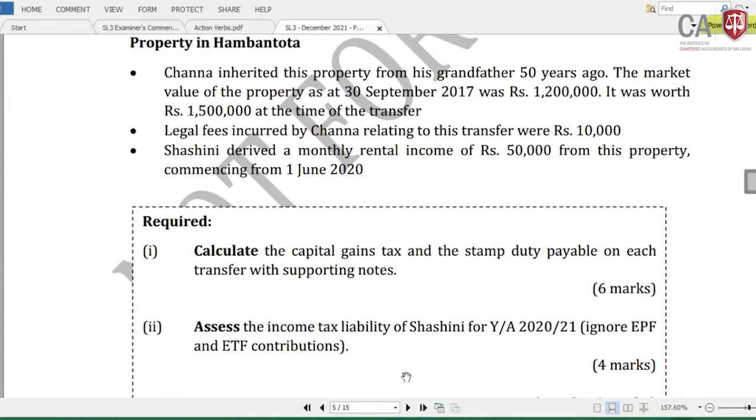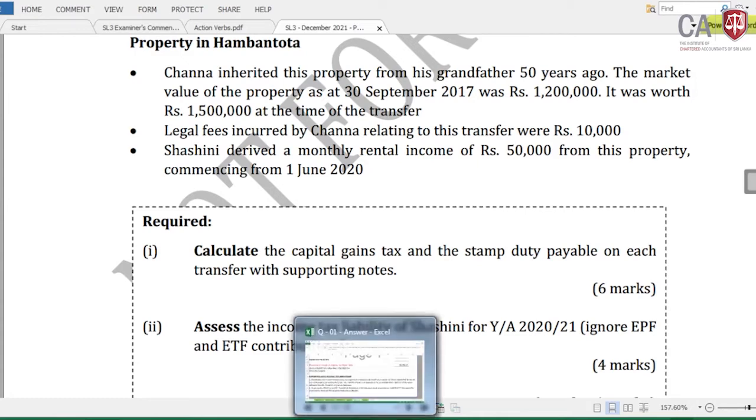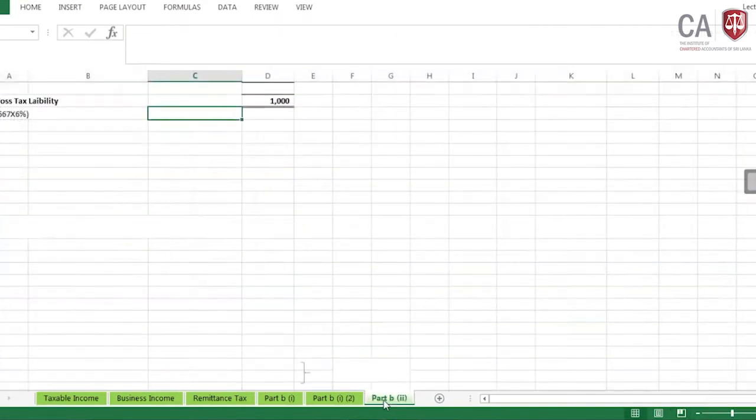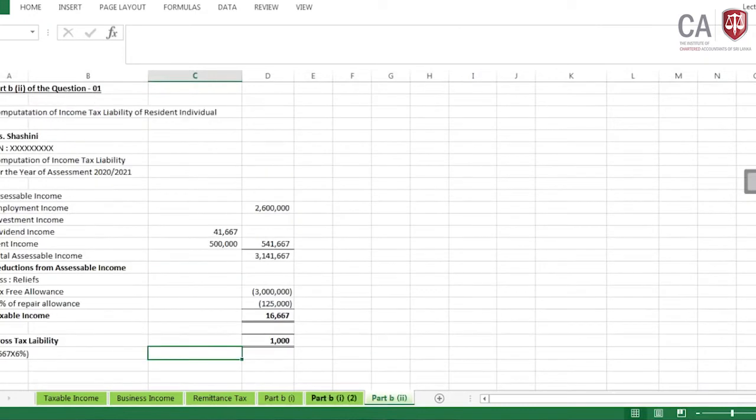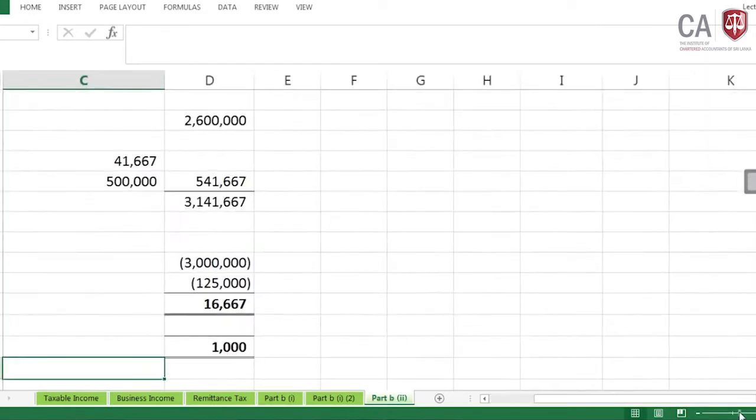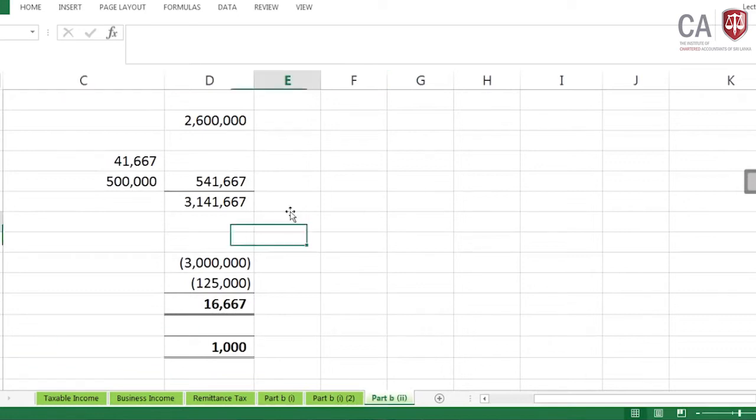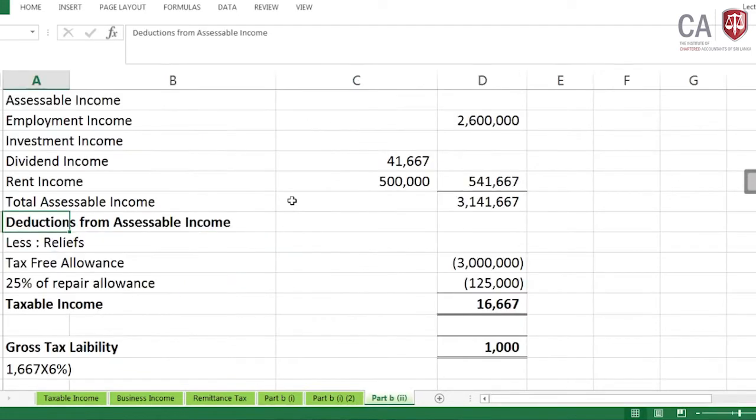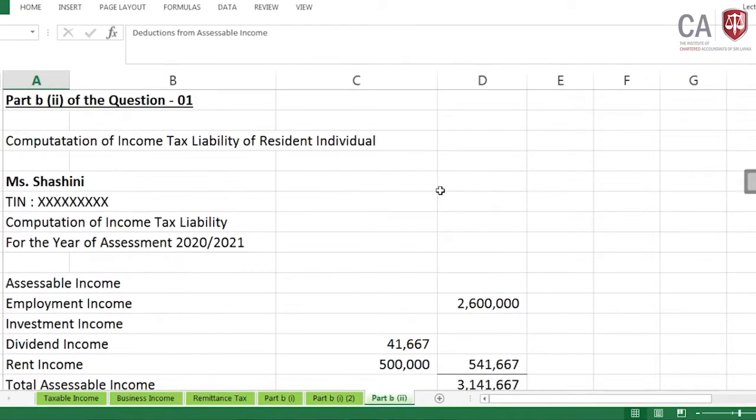Let me come to the last one, which is very easy, for 4 marks. We need to compute the income tax liability of Miss Sashini for the year of assessment 2021. I'm taking the same approach. And what are the incomes? Employment income is there. Under investment income, dividend income and rental income are there.